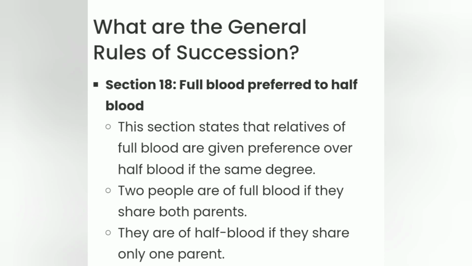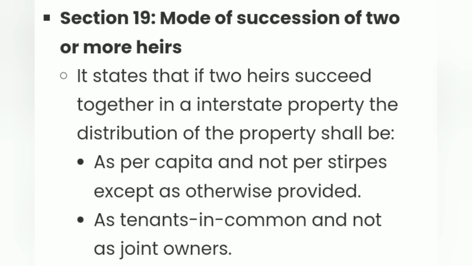General rules of succession. Section 18. Full blood preferred to half blood. This section states that the relatives of full blood are given preference over the half blood if the same degree. Two people are of full blood if they share both parents. They are half blood if they share only one parent.